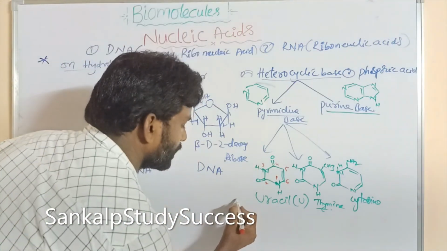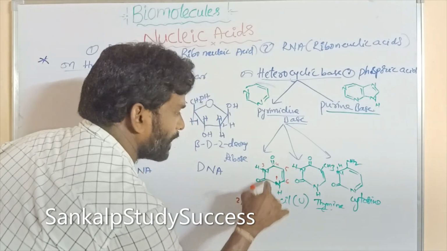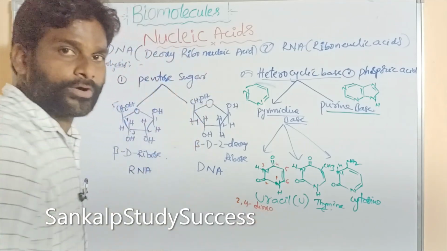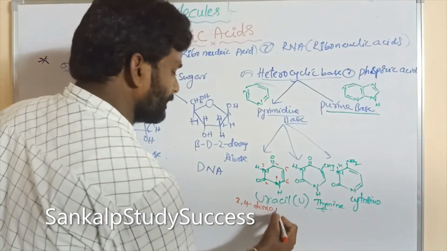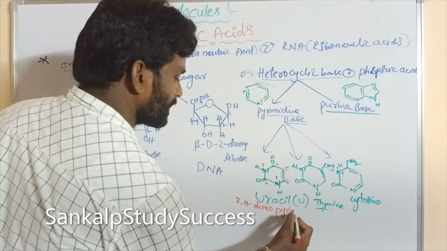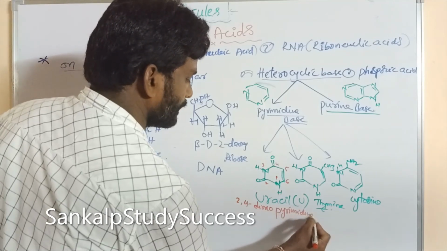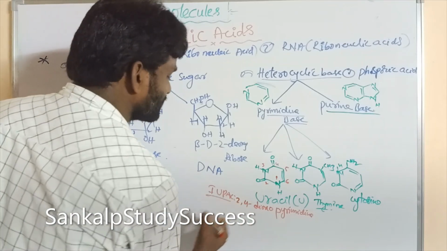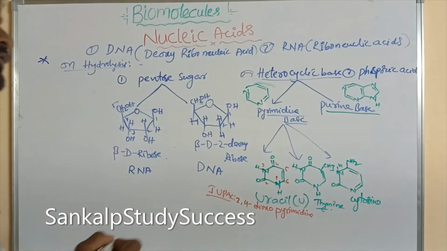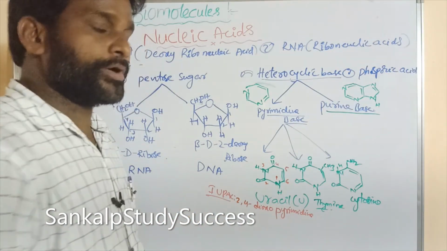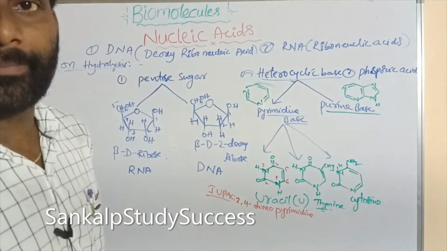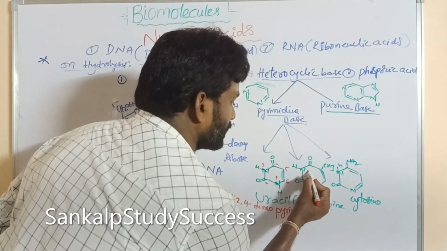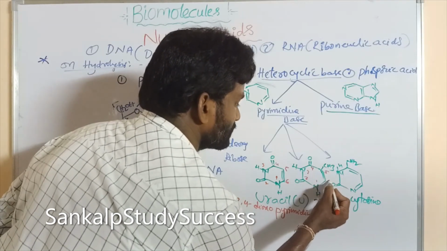So that means 2,4-dioxo pyrimidine. So the IUPAC name of uracil is 2,4-dioxopyrimidine, and thymine, 1, 2, 3, 4, 5, 6.